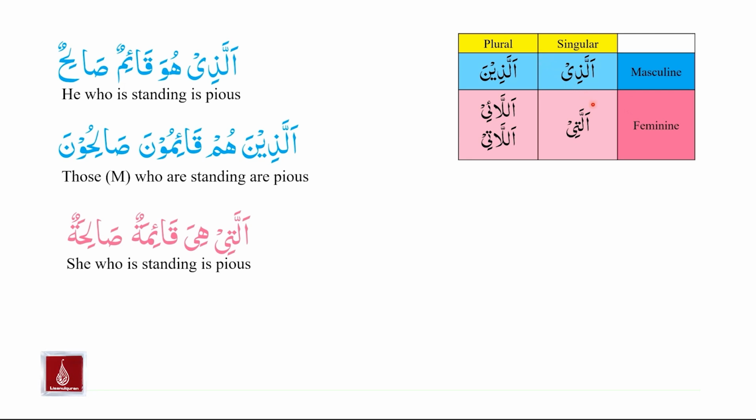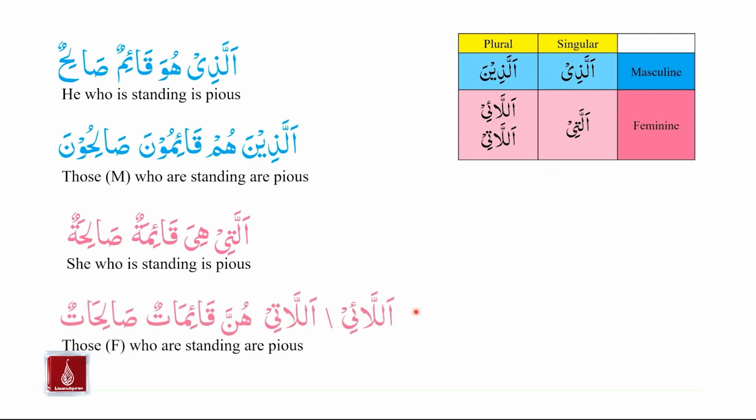And for plural and feminine, we have Allai hunna qa'imatun salihatun, or Allati hunna qa'imatun salihatun. Those who are standing are pious. And in this case, those are referring to plural feminine. Please also note the atun ending sound in the case of qa'imatun and salihatun, which will be used for feminine non-broken plural.